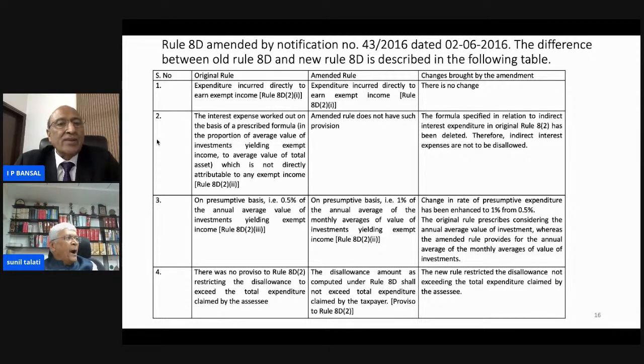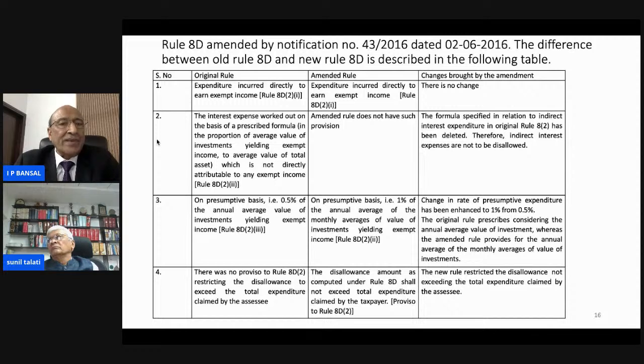This is Rule 8D2 clause 2. The amended rule does not have such a provision, and the formula specified in relation to indirect expenditure in the original Rule 8D2 has been deleted. Therefore, indirect interest expenses are not to be disallowed.